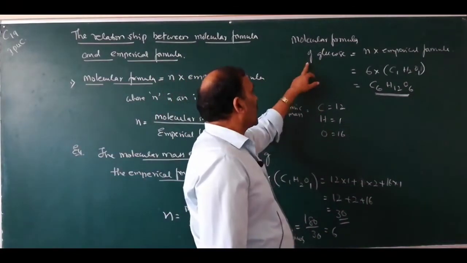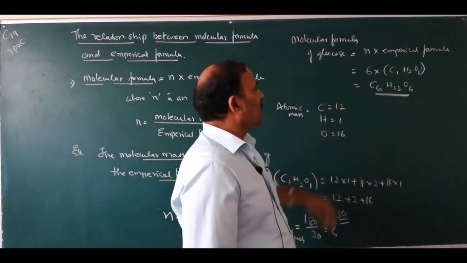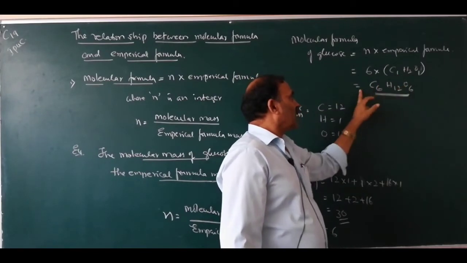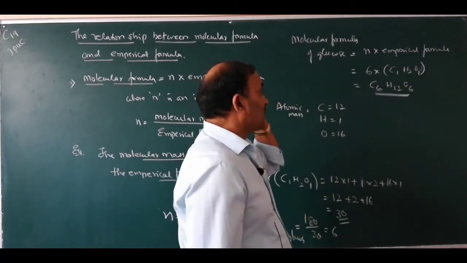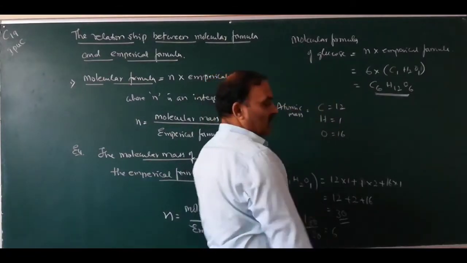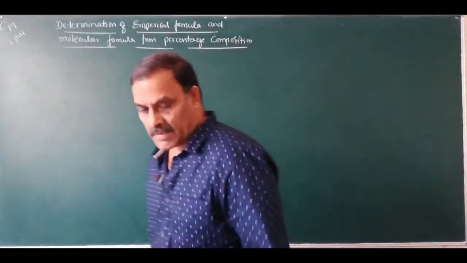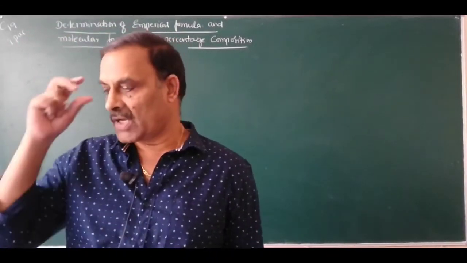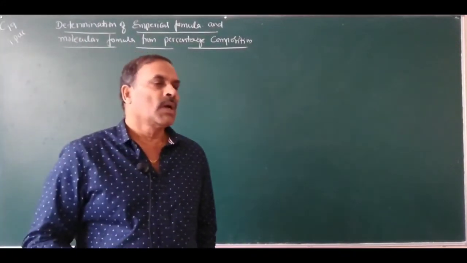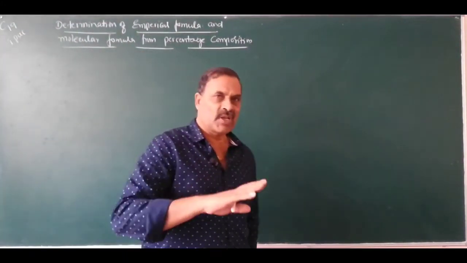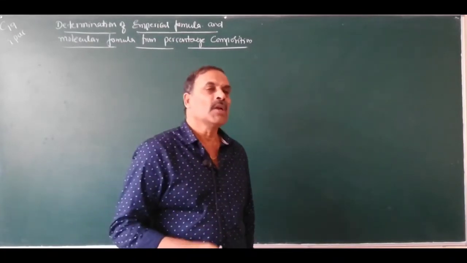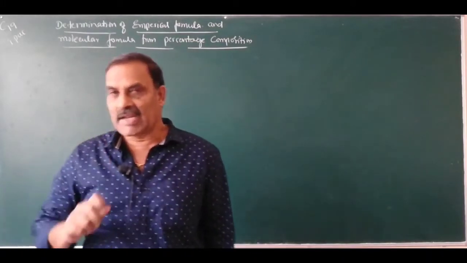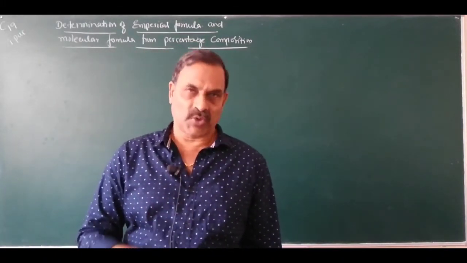Then the molecular formula of glucose equals n into the empirical formula, that is 6 into the empirical formula. So finally you will get C6H12O6, which is the molecular formula of glucose. Yesterday we defined what empirical formula and molecular formula are and the relationship between them. Today I will tell you how to determine molecular formula and empirical formula from percentage composition.